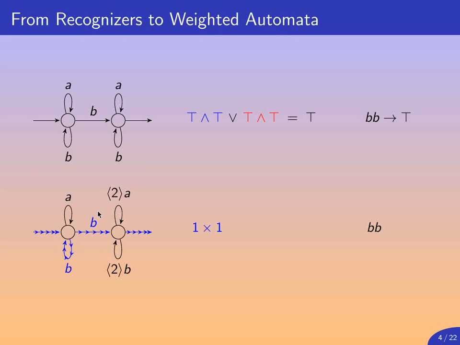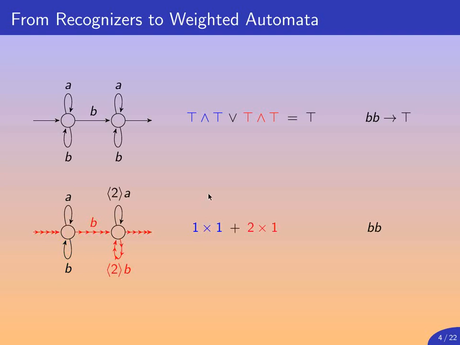Let's recognize BB, and there is the first path, still the same, recognizing first a label B with associated weight 1, then a second label B with associated weight 1. We generalize the previous AND into a multiplication, so we have 1 times 1 giving 1.